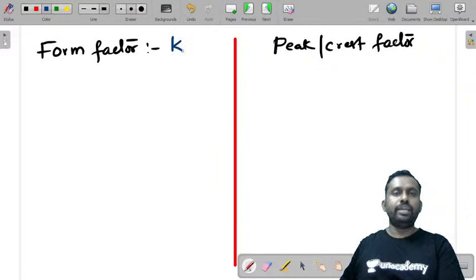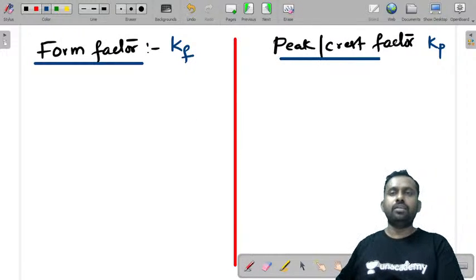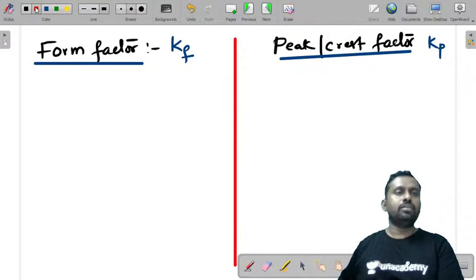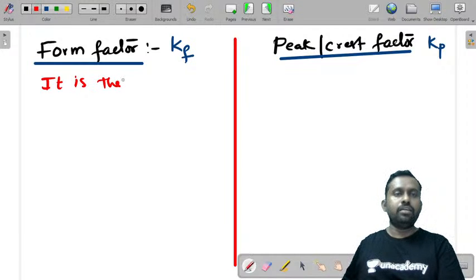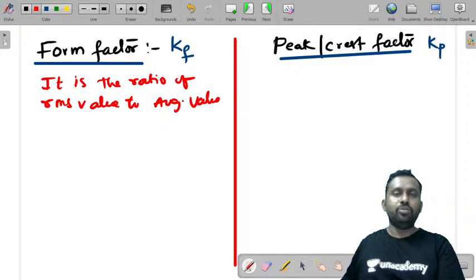This is denoted by Kf and this by Kp or Kc. Form factor is the ratio of RMS value to average value.